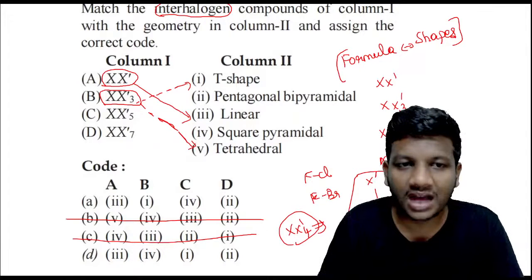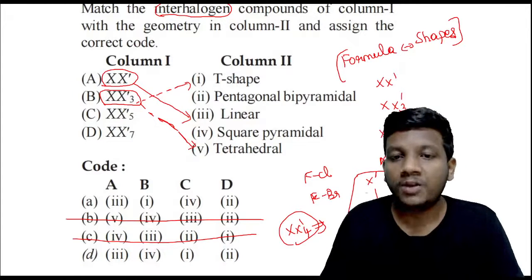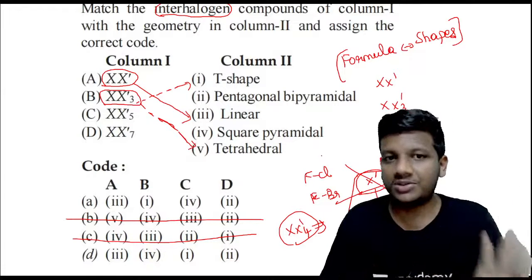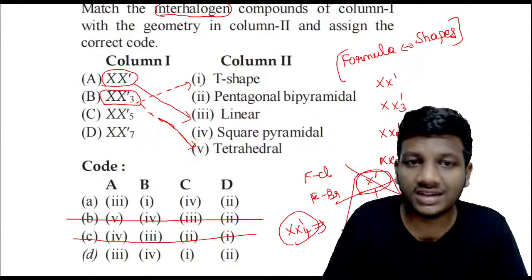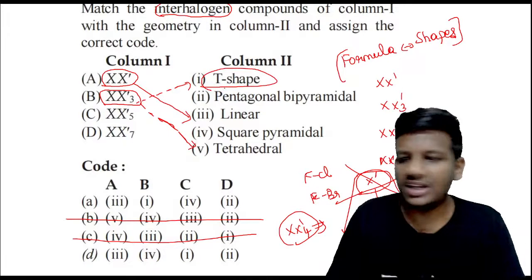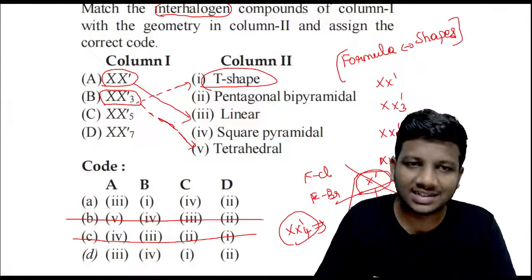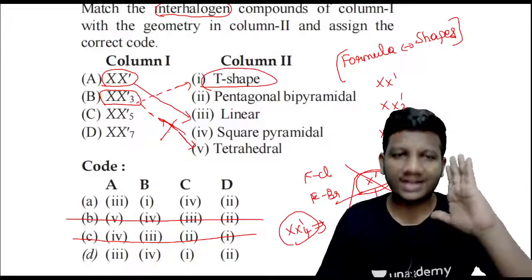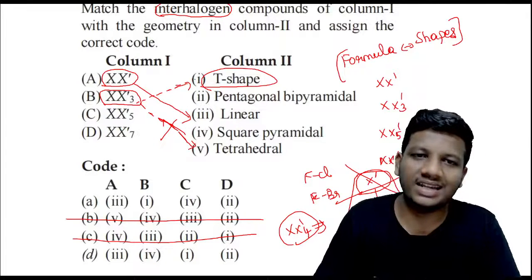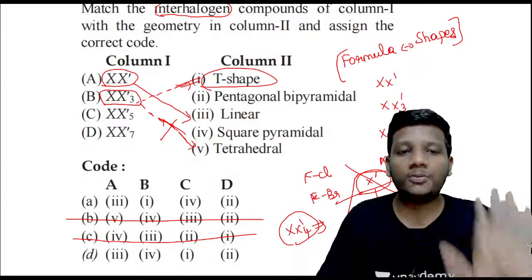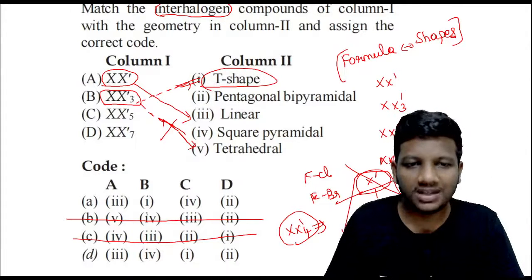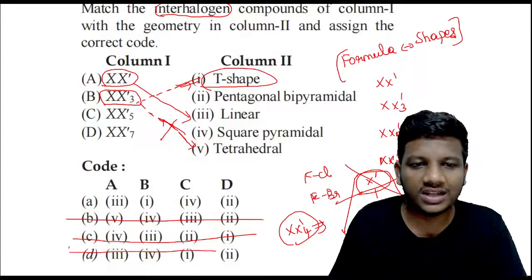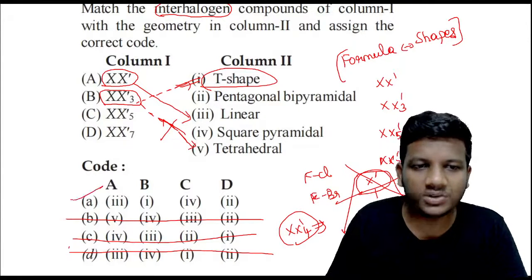But now I'm having only 3, so 1 will not be present. So instead of this, 1 is not present, which means that shape is called a hiding shape. That is called your T shape, guys. Okay, that's very important. So my X₃ will not be a tetrahedral. X₄ is tetrahedral, but X₃ being so, it should be my T shape, guys. So B is option 1. If you compare both, B is option 1 or B is option 4, B is option 1. So my D is also incorrect. So exactly my option A is correct.